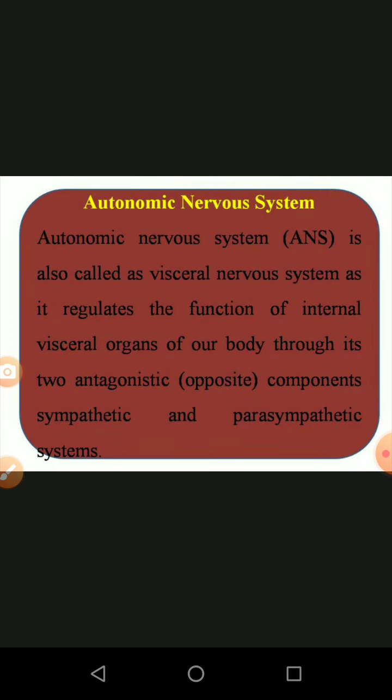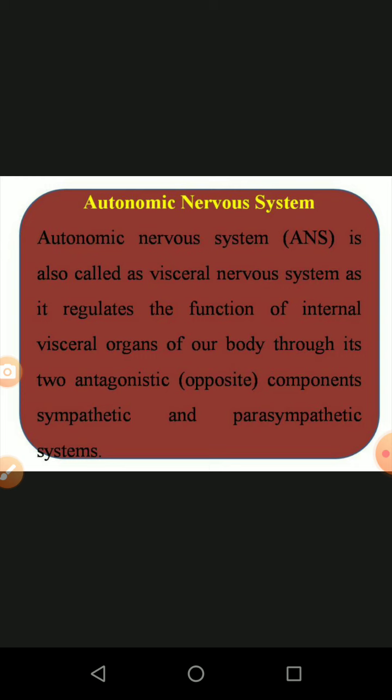Then the last topic of this lesson is the autonomic nervous system. I already told you about the central nervous system and the peripheral nervous system. Now this is the autonomic nervous system. The autonomic nervous system is also called the visceral nervous system. It regulates the functions of the internal visceral organs of our body through two antagonistic components, the sympathetic and parasympathetic systems. It is an opposite reaction: one is contraction, another is relaxation.